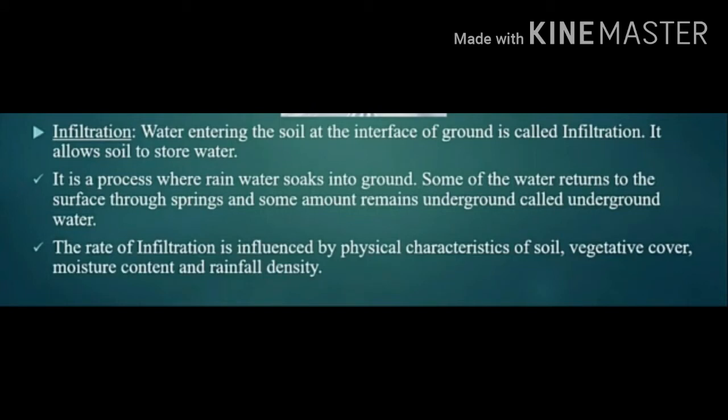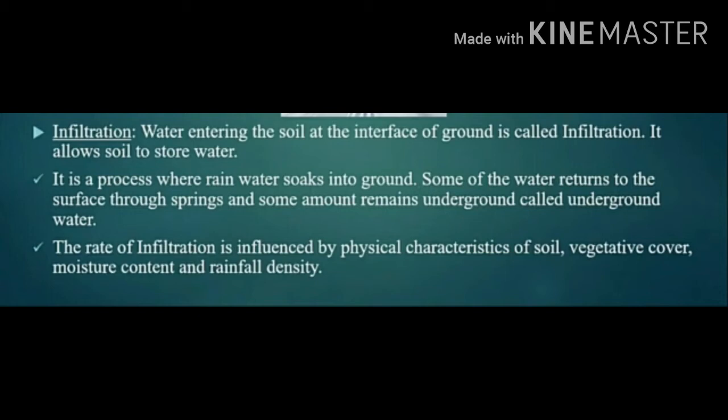Infiltration. Water entering the soil at the surface of the ground is termed infiltration. Infiltration allows the soil temporarily to store water, making it available for plants' use and organisms in the soil. Infiltration is an important process where rainwater soaks into the ground through the soil and underlying rock layers. Some of this water ultimately returns to the surface through springs or low spots down hills. Some of the water remains underground and is called groundwater.